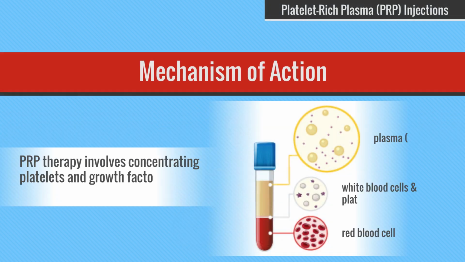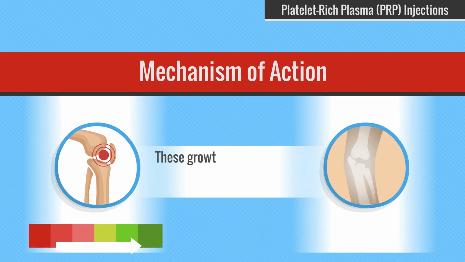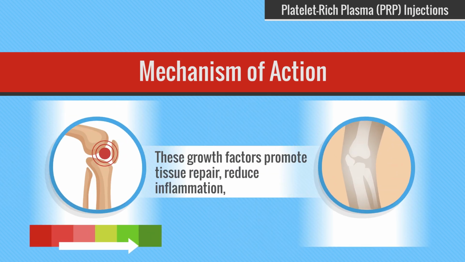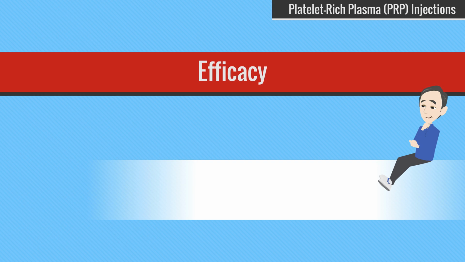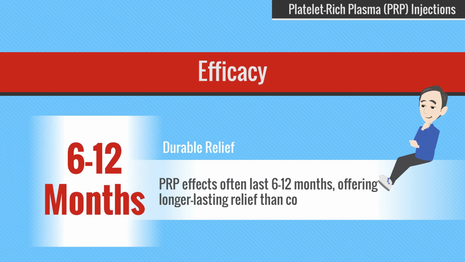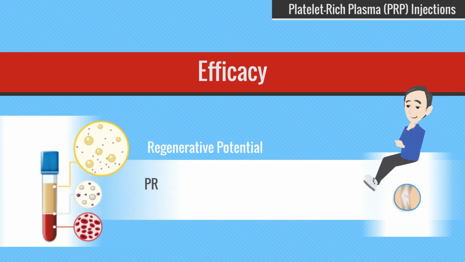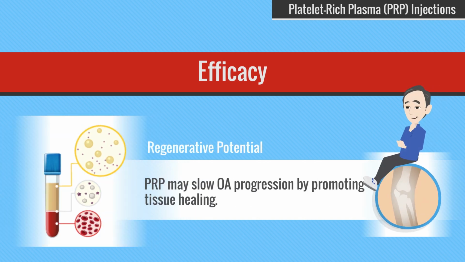PRP therapy involves concentrating platelets and growth factors from a patient's own blood. These growth factors promote tissue repair, reduce inflammation, and may stimulate cartilage regeneration, addressing OA at its source. Durable relief: PRP effects often last 6 to 12 months, offering longer-lasting relief than corticosteroids or HA. Regenerative potential: PRP may slow OA progression by promoting tissue healing.